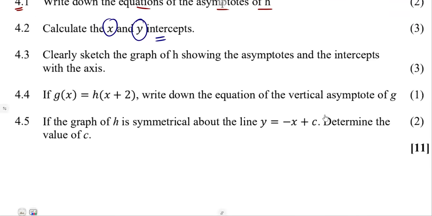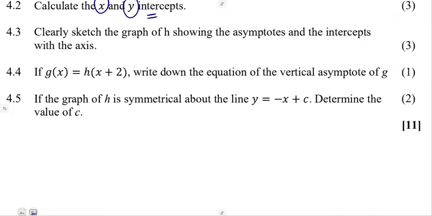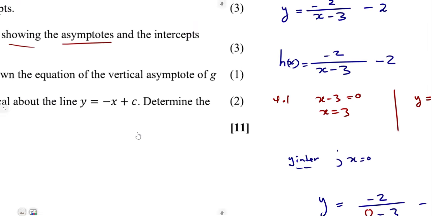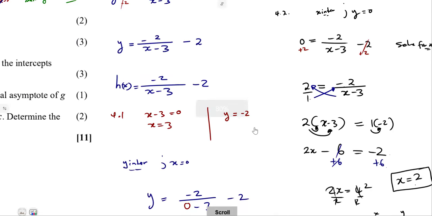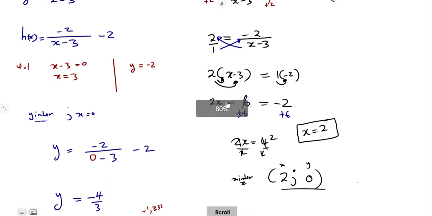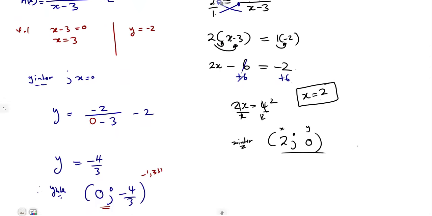From that part, 4.3, they want you to clearly sketch the graph of h, showing the asymptotes and x-intercepts with what exists. So in our case, we have got the x-intercepts. First, the asymptotes. As we had in the first part, we have got our asymptotes.